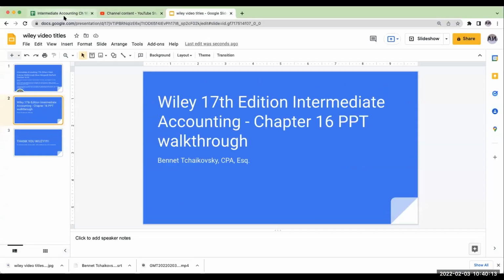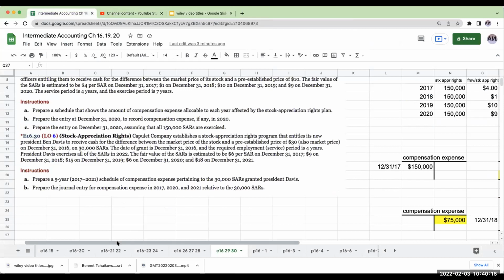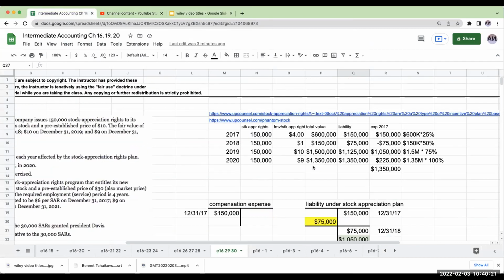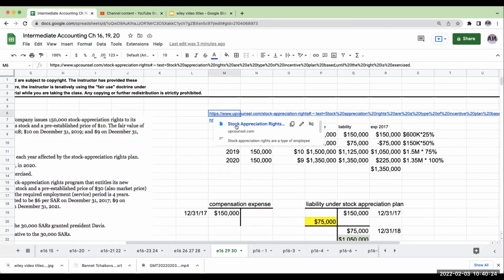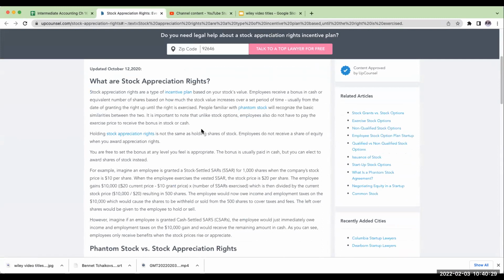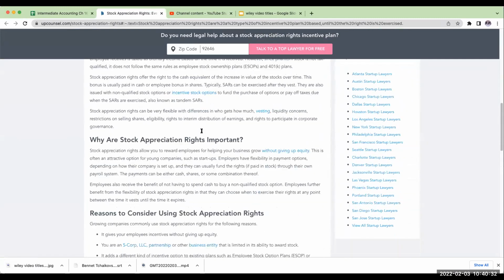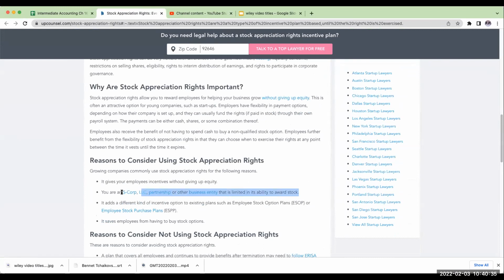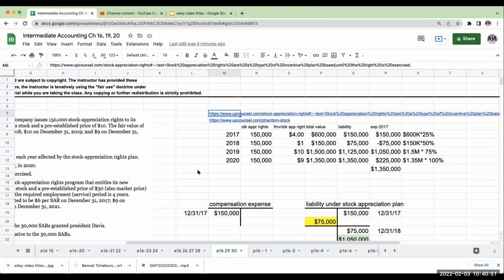Okay, so the first thing we're talking about are stock appreciation rights. I don't want to call them SARs because that means something else, but I'll put these links here, as I did for the last exercise. This gives you some really good information about what stock appreciation rights are. Especially if you have a limited ability to award stock, you can give executives or those in your company the ability to appreciate in the value of the company without actually giving them shares. There are a lot of different reasons for doing it, but let's go over to our particular question.